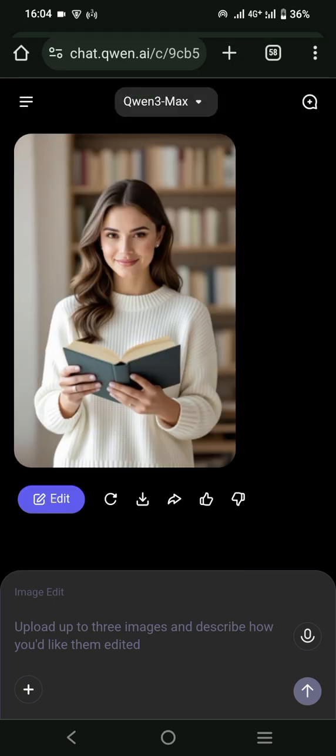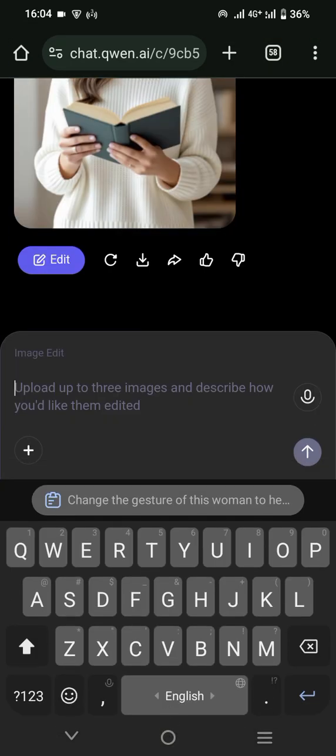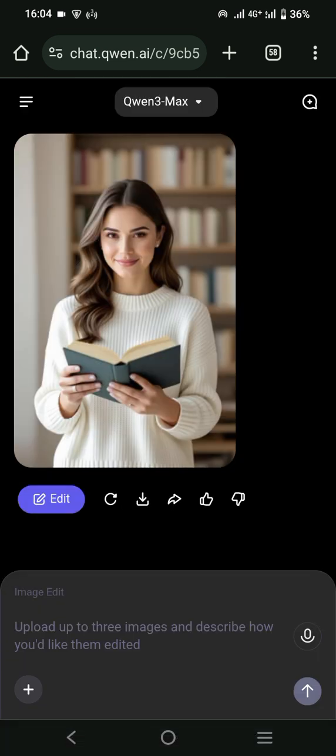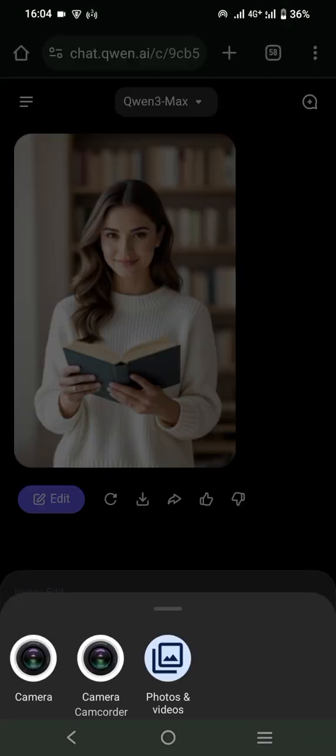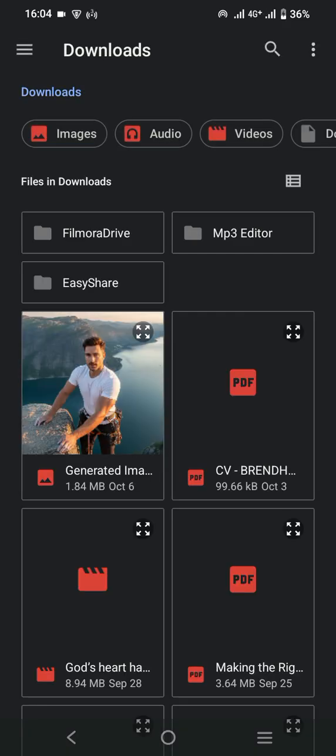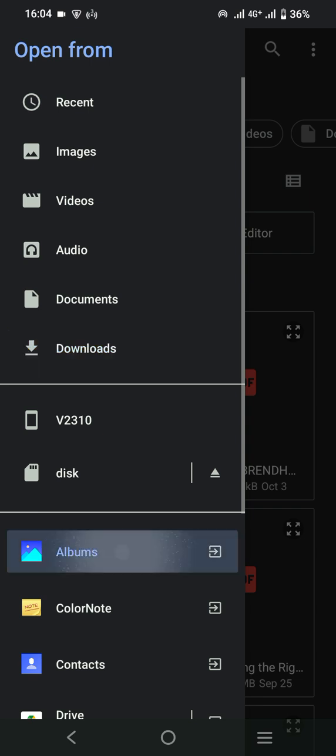For example, again, we need to upload the picture first, like this. And you can select a picture from the album.